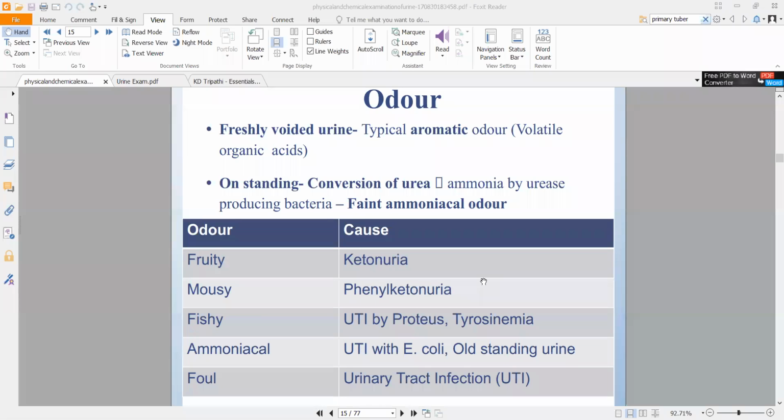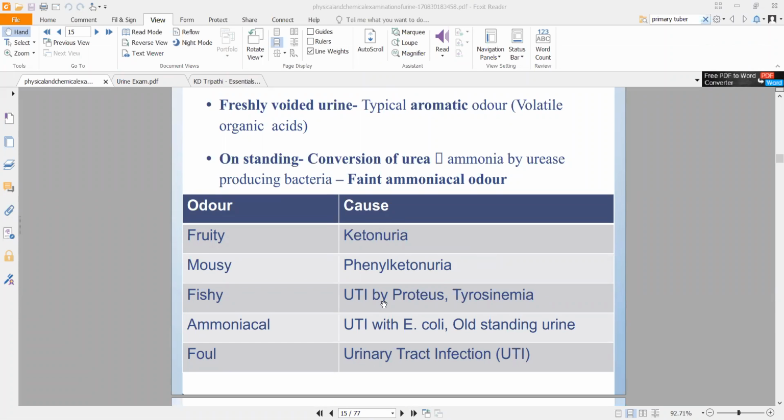If there is bacteria present in your urine, they will have urease, which will convert the urea into ammonia. Urea will be converted into ammonia through urease, right? That urease is secreted by the bacteria.